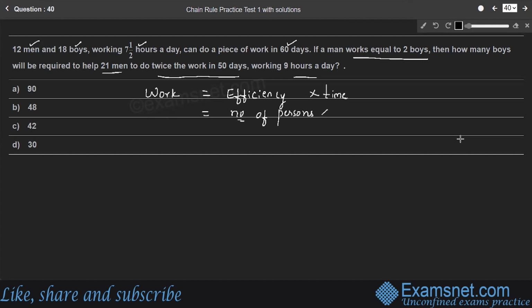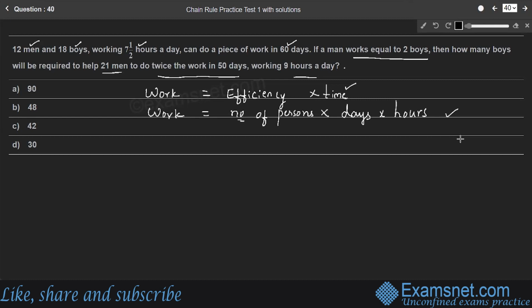Time is in terms of days and hours: in how many days they are working, and in each day how many hours they are working. So days into number of hours gives the total time these many persons are working. Therefore, work can be considered as number of persons into number of days into number of hours. Keeping this in our mind, come back to the question.